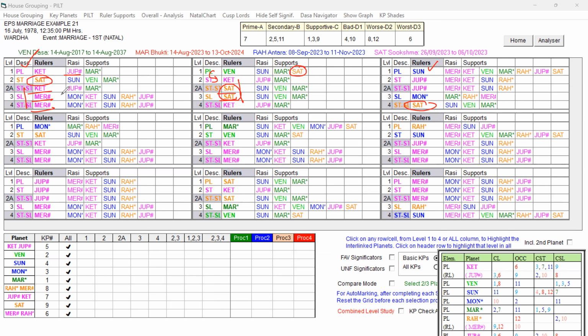Saturn, unfavorable key planet of the Dasa Lord, is playing a role at the star level and sub-level and also in the support to the source planet. This is not good. So in Ketu Dasa, Venus Bukti, definitely it is going to give trouble to the native. It can cause separation. So during Ketu Dasa, Venus Bukti, it is going to indicate separation.